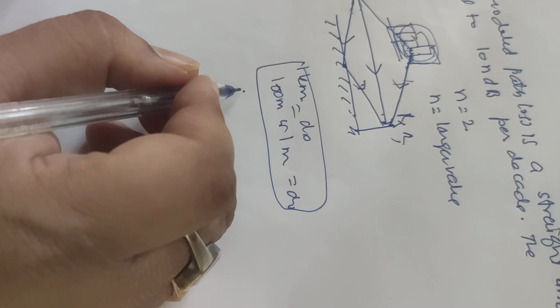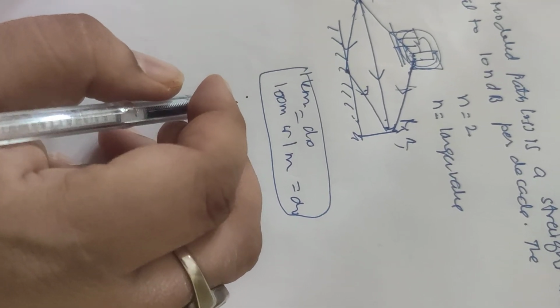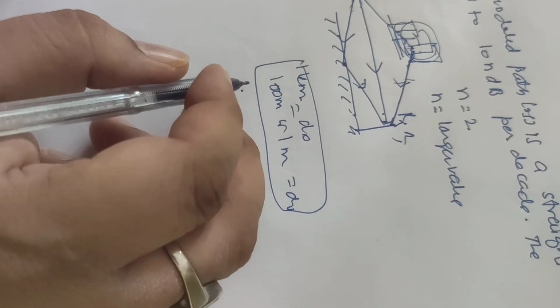So the reference path loss is calculated using the free space path loss formula given by equation number 3.